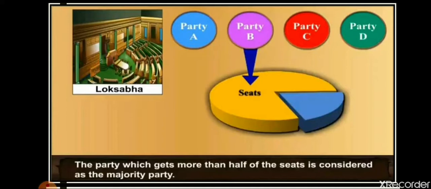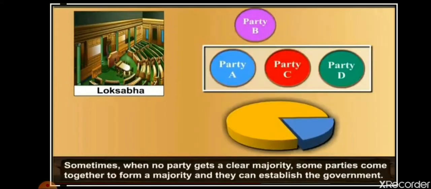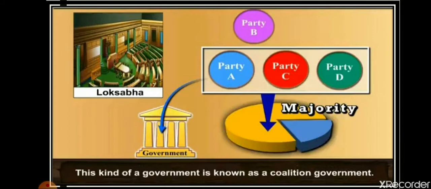The party which gets more than half of the seats is considered the majority party. We have learned that the political party that gets more seats becomes the majority party. But in case no single party is able to gain a clear majority, two or more parties can combine together to form the majority. When two or more parties come together to form the government, this type of government is known as a coalition government.